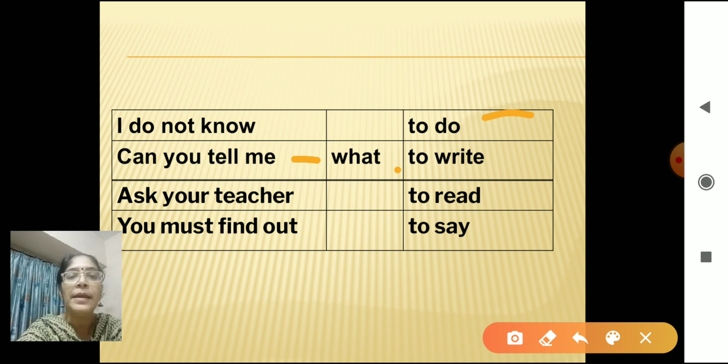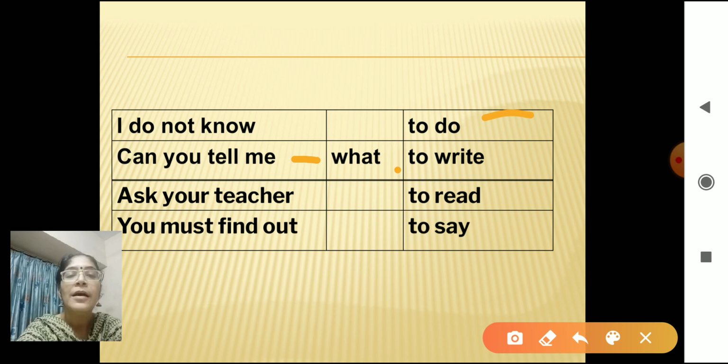Can you tell me what to do? So what is it? Is it a statement or a sentence asking a question? Yes, it is an interrogative sentence. So at the end you will add a question mark.